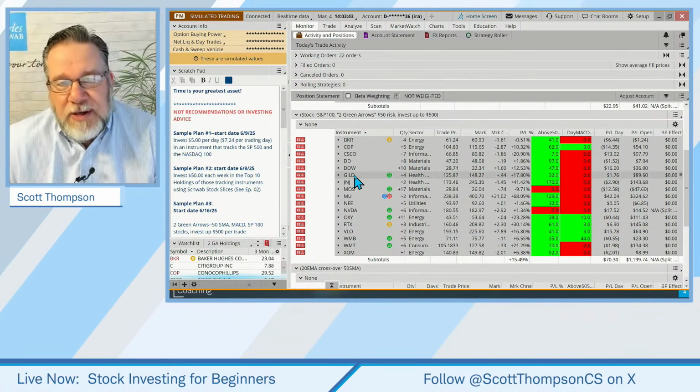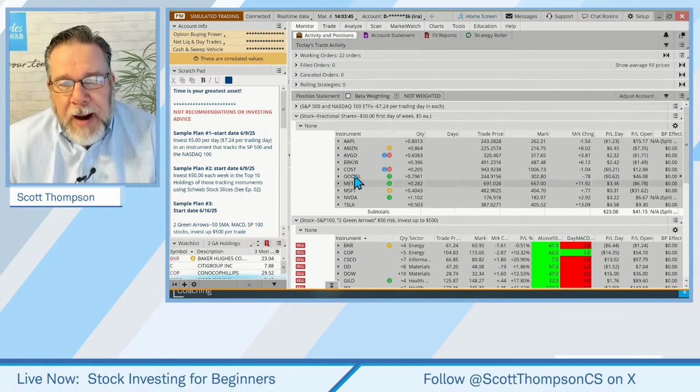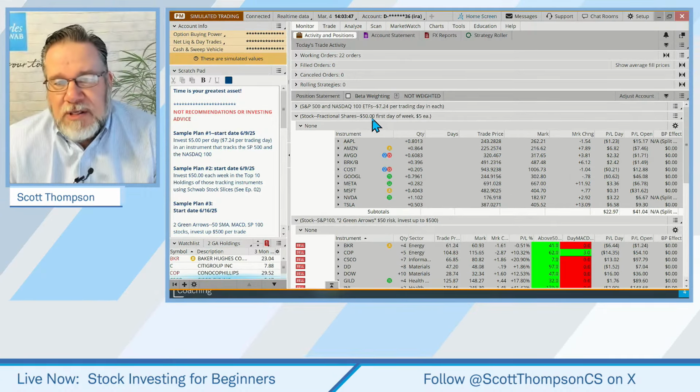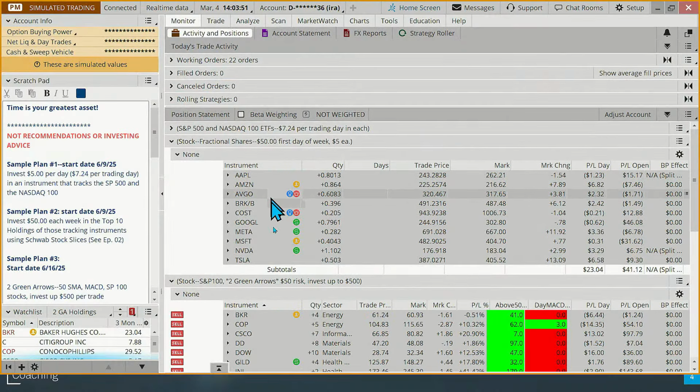Another thing that we've been doing is buying or investing $50 the first day of each trading week in 10 stocks, the top 10 holdings actually of the S&P 500 / NASDAQ, with one exception because Netflix isn't in there. And we've just been doing $5 each on those. And so as the market goes up and down, like it's done pretty severely this last couple of days, we have different price points, right?